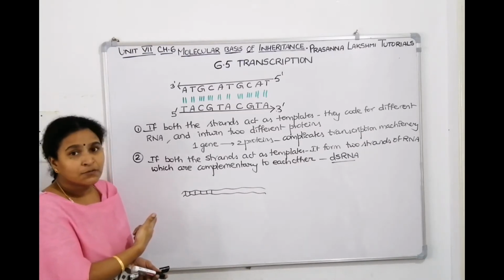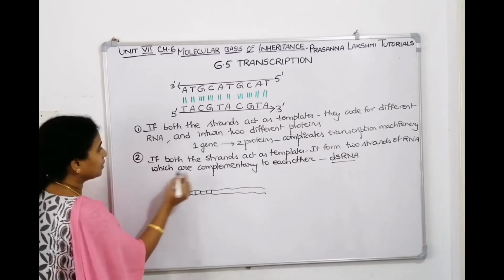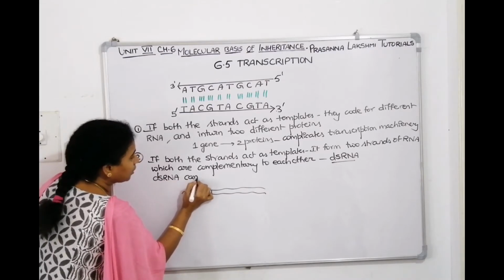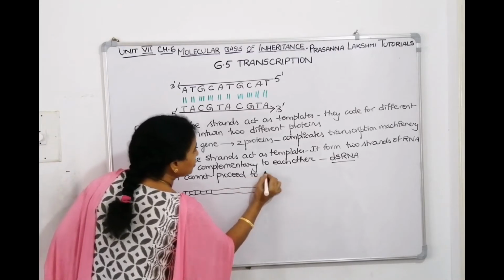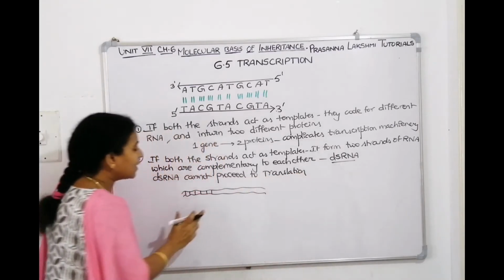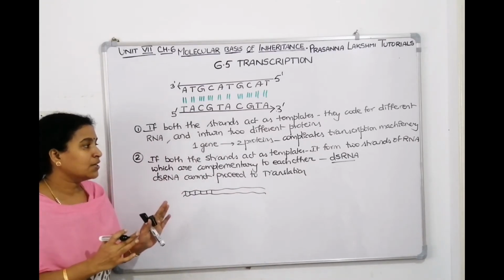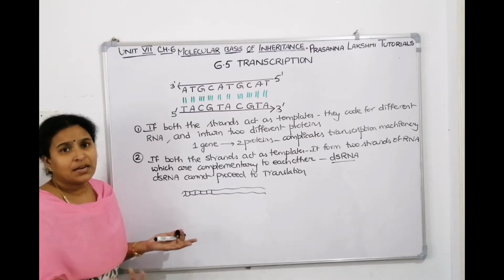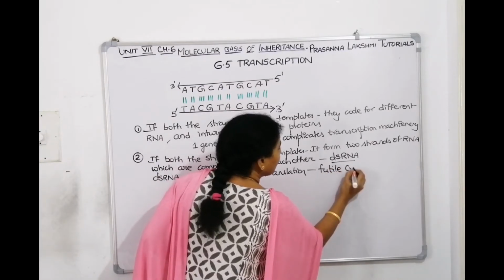Since here the RNA which is formed is double-stranded, what happens? It cannot proceed to translation. Double-stranded RNA cannot interact with rRNA and tRNA. It cannot proceed to translation. Then the cycle is called a futile cycle. So you are not getting any protein out of the process. It leads to a futile cycle.